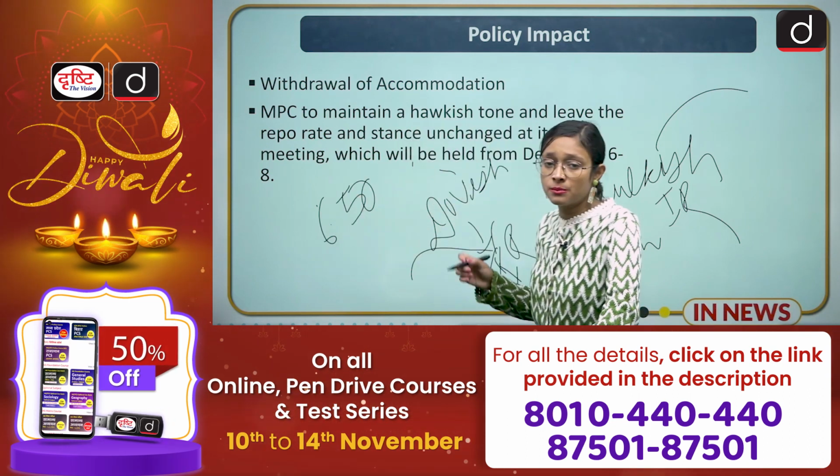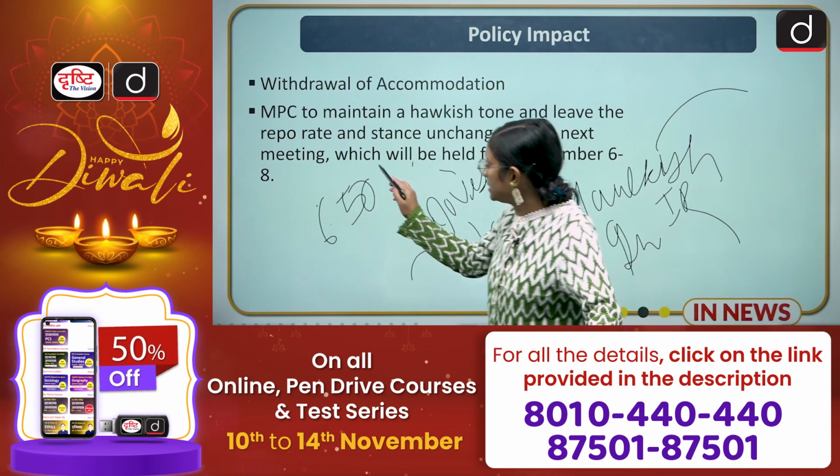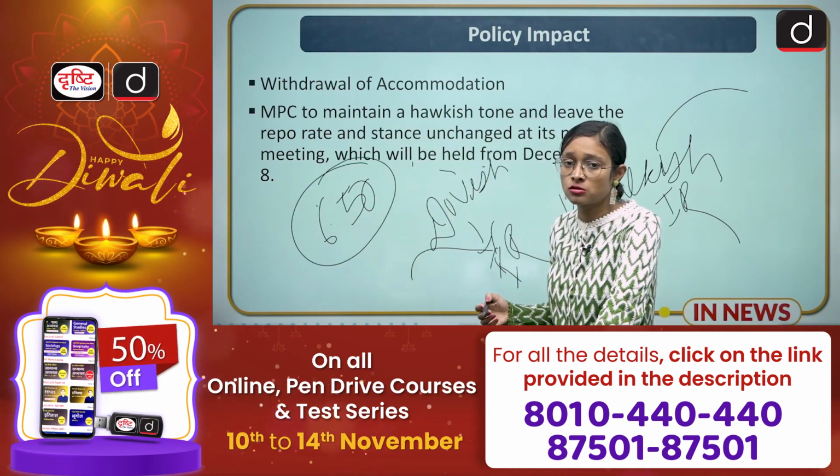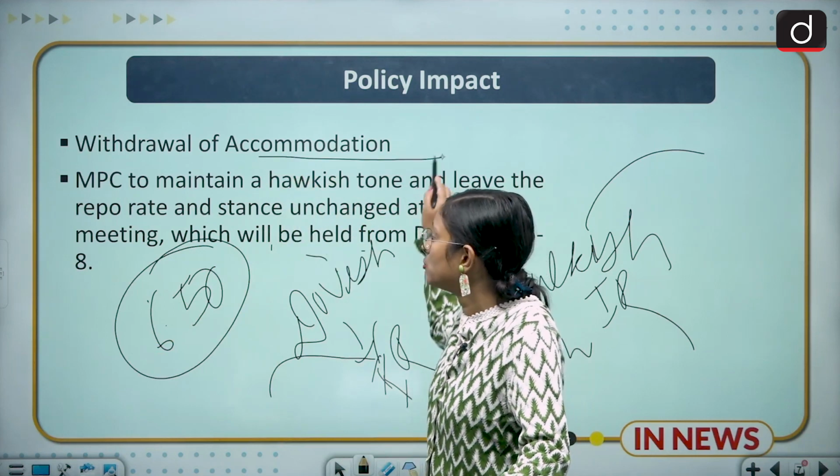So maybe in December also they will have, and they will retain this kind of data. And what is this retainment called? So this is called the withdrawal of accommodation.